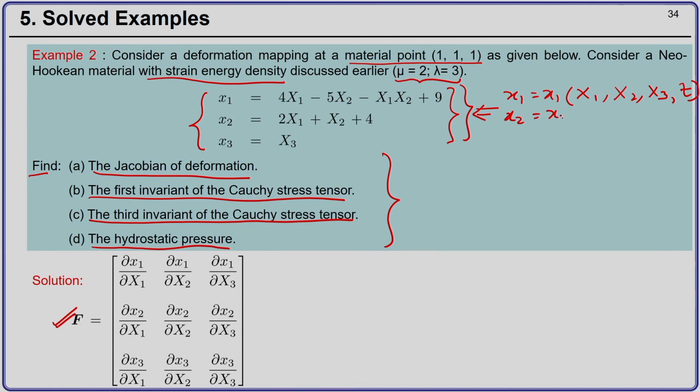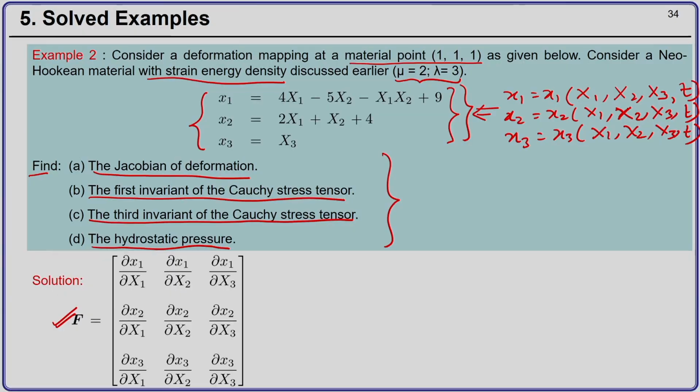So, you have x1, x2 as functions of the material coordinates X1, X2, X3 and time possibly, and x3 is a function of X1, X2, X3 and time. Suppose you were given a problem where there was also a term containing time, or the time was explicitly present in the deformation mapping.